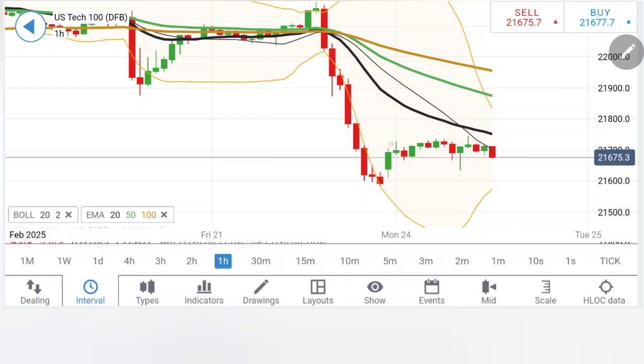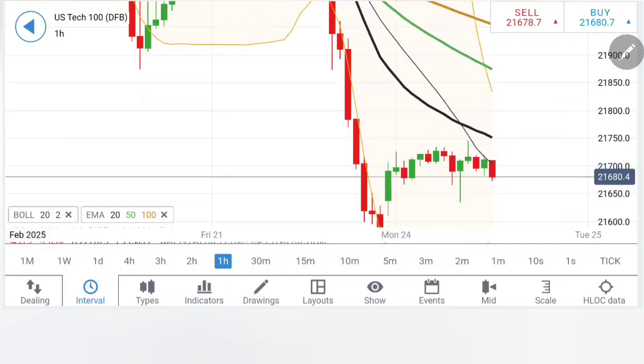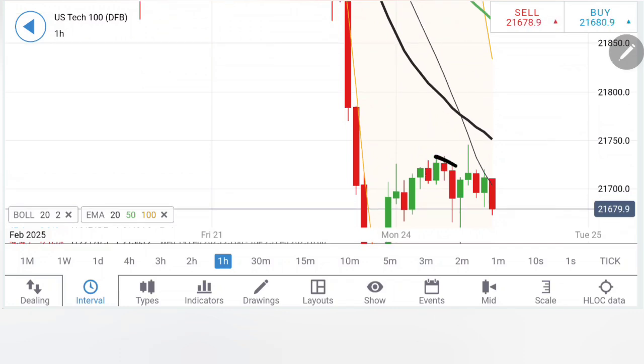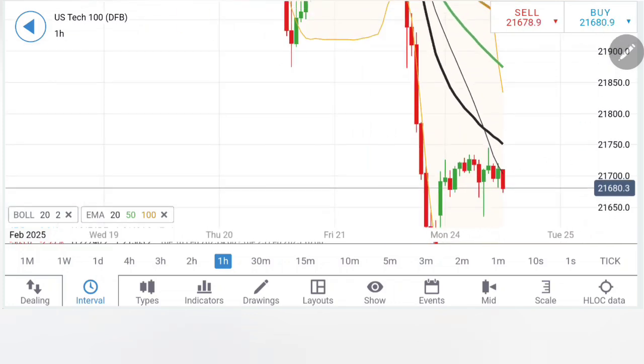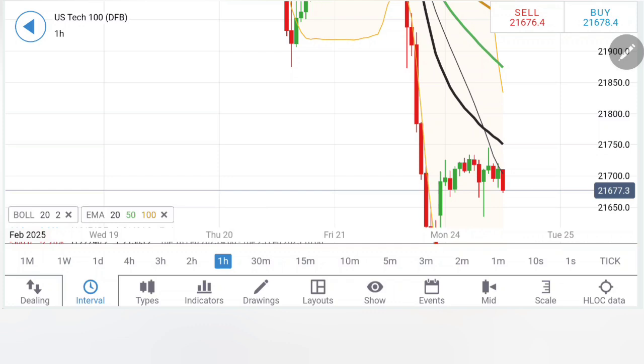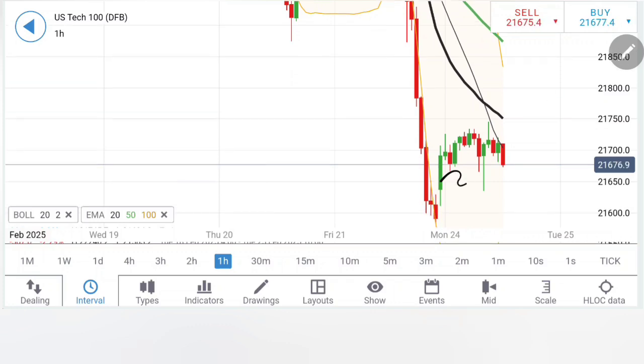See, Nasdaq 100 is also trying to get resistance from the 20 period. It has waited for the 20 period to come down. Now what's happening? You can notice lower highs are seen, and that's very important. For Tech 100 to trade beyond the 21,730, 750 zone, rather I will say 21,730, 760 levels. If these two levels are taken, then you can say Tech 100 is turning bullish.